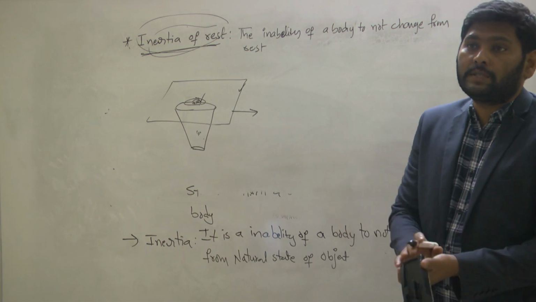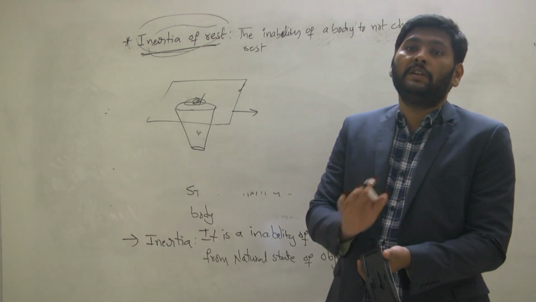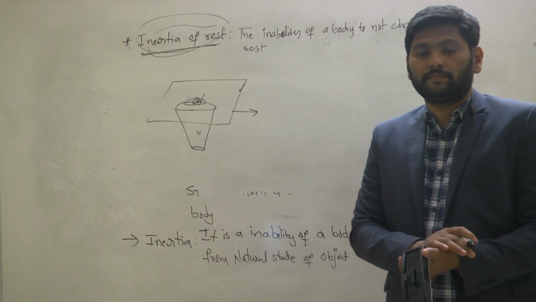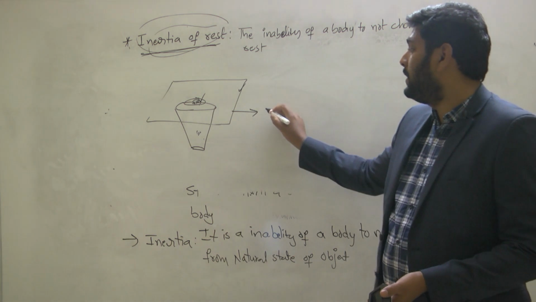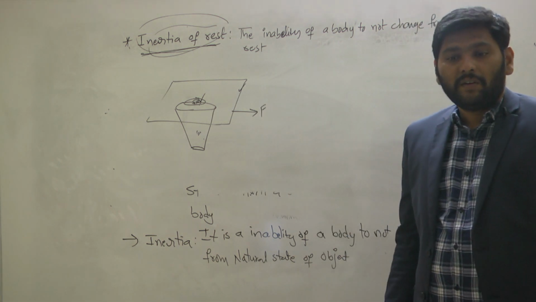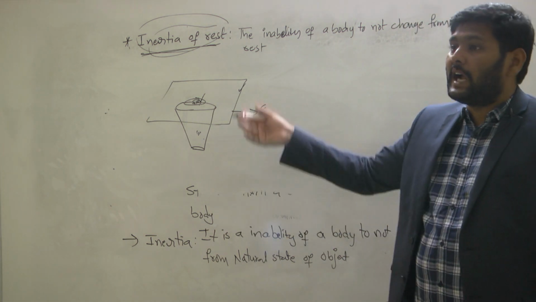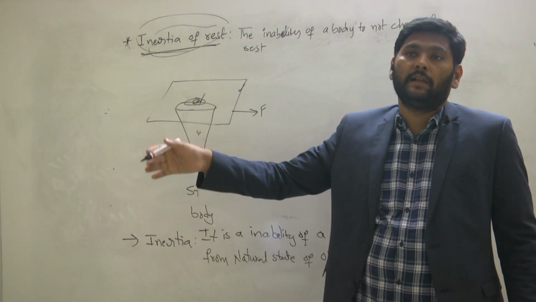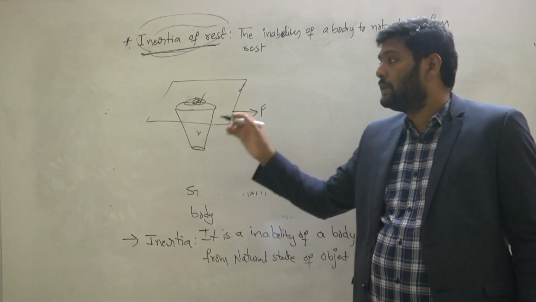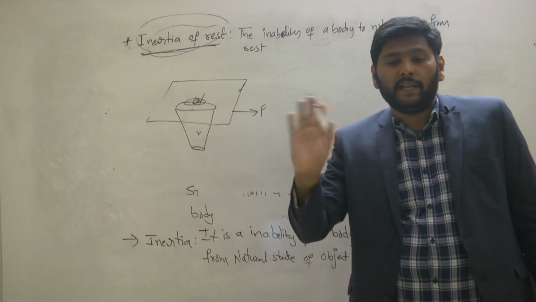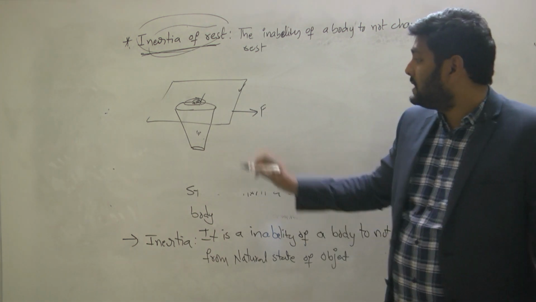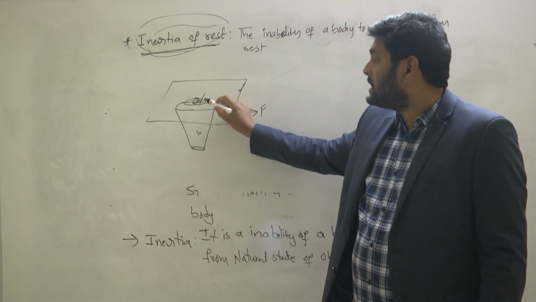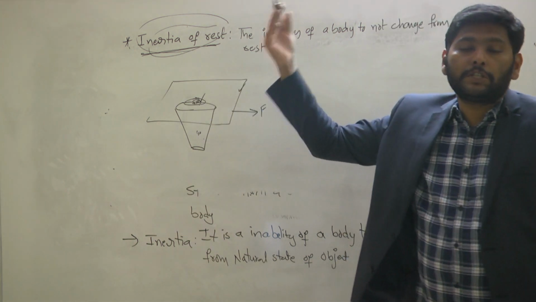So when you apply force on the cardboard, whose state will change, the cardboard, the coin or the glass tumbler? The cardboard, because we applied force only on the cardboard. So the cardboard's natural state will change. Initially it is at rest, but when you apply the force, it comes into motion. But we did not apply any force on the coin or the glass tumbler. So the glass tumbler and the coin continue to be in what state?